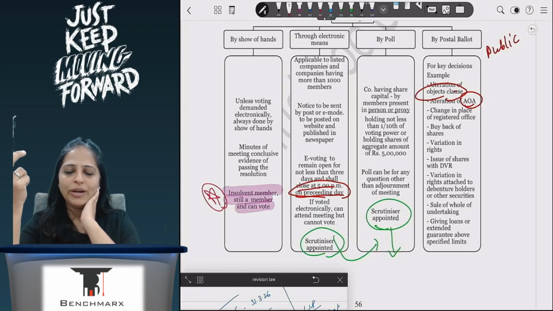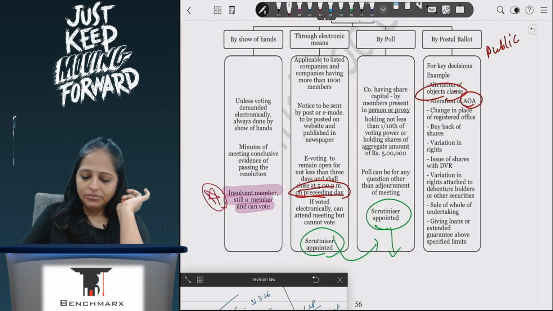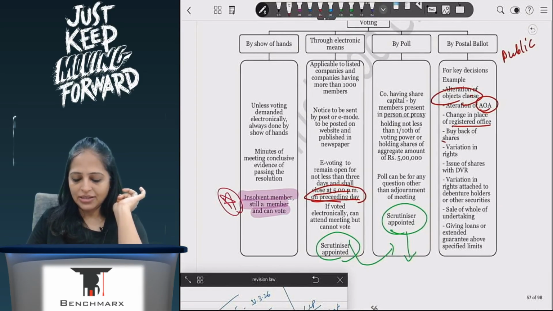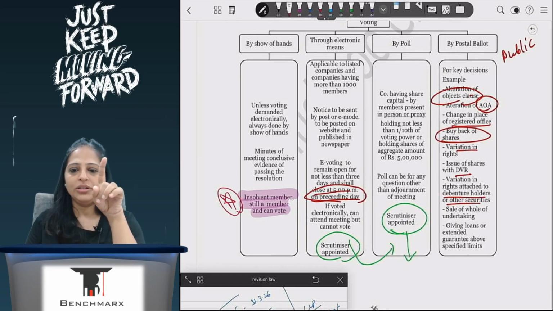Exemption is being given to private companies. This is for very, very important matters. Changing my MOA, changing my AOA, changing my registered office, buyback of shares, which doesn't happen every day, right? Variation in rights of DVR, debenture holders, other securities. You cannot alter, but if you want to alter, you take approval.